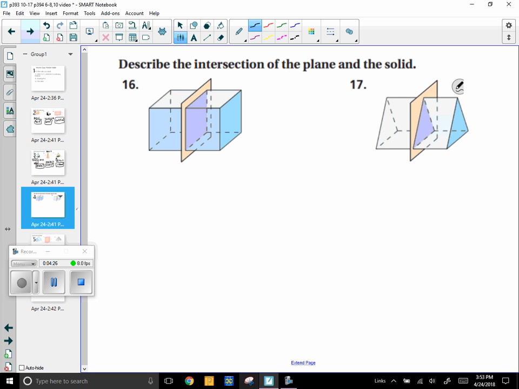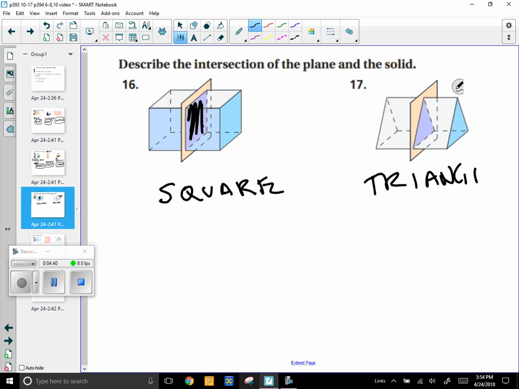Oh, I actually have a couple more. These aren't too bad. I would take square or rectangle for that one. It looks more like a square to me. We're just talking about the purple cross section here. That's a square, and this one's a triangle. Those should be the easiest questions on the quiz, honestly.